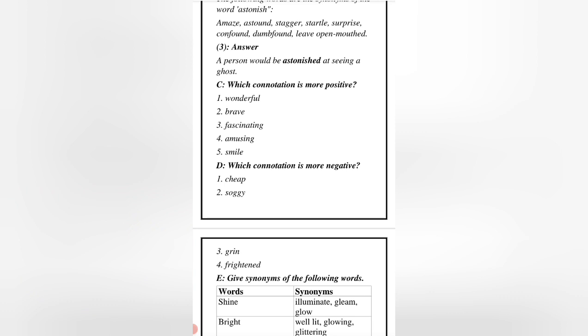I didn't like the grin on the jester's face. Grin means a contemptuous laugh, laughing while mocking someone. So that has the negative connotation. It made me feel frightened. Now uneasy is something that is still not negative, but frightened is something that is negative and that has an intensified meaning.